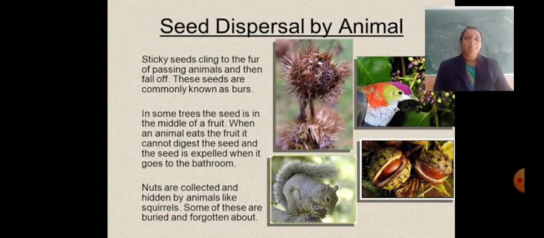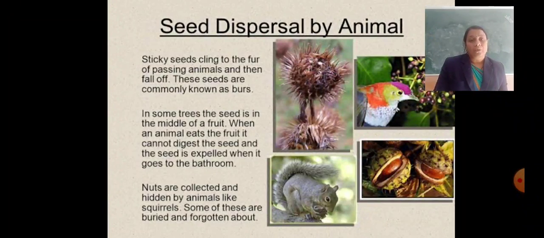In some trees, the seed is in the middle of a fruit. When the animal eats the fruit, it cannot digest the seed and the seed is expelled when it goes to the bathroom. Third, nuts are collected and hidden by animals like squirrels. Some of these are buried and forgotten. Seeds are also dispersed by water, mainly coconut and cashew nuts.